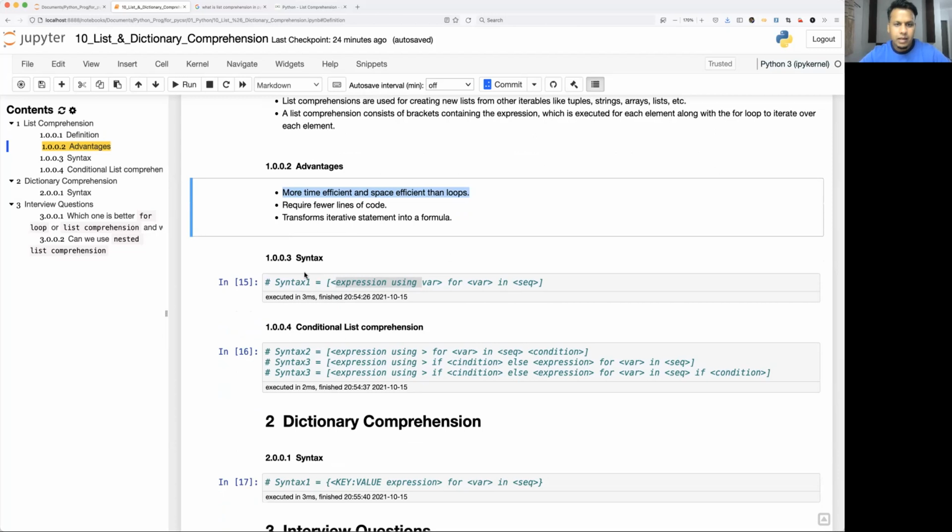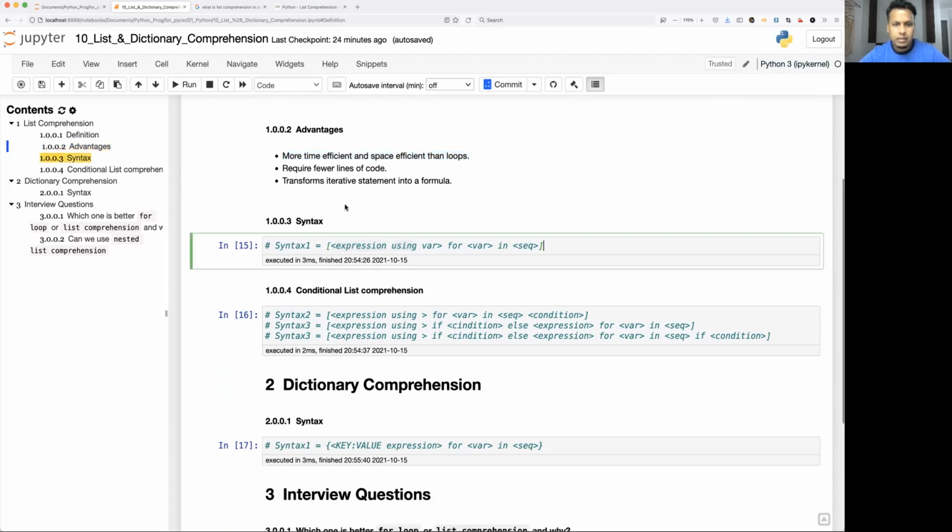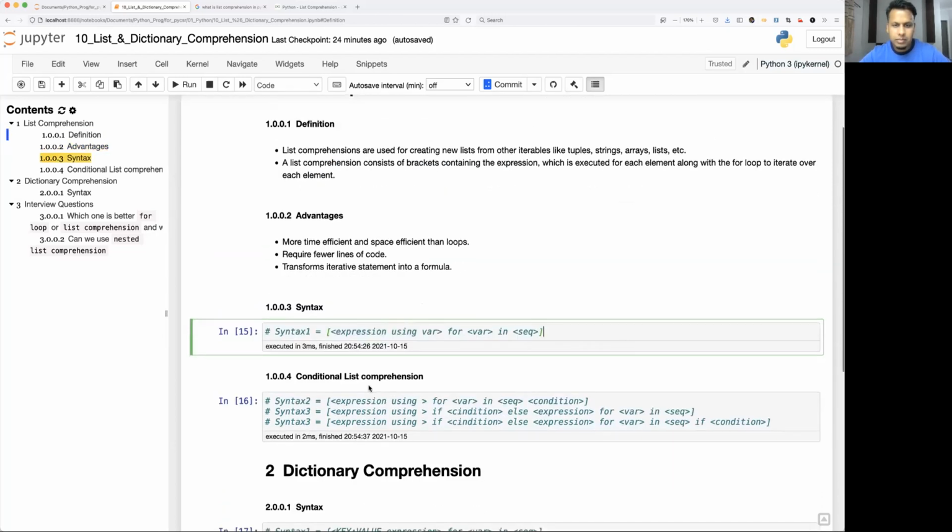Okay. Now, what is the syntax? Since we are talking about lists, as I mentioned, we will be using list notation. So we will have the square bracket opening and closing, and inside we will have one for loop. We have already seen for loop. Those who are not aware of it, please go back to the previous video and watch how for loop works.